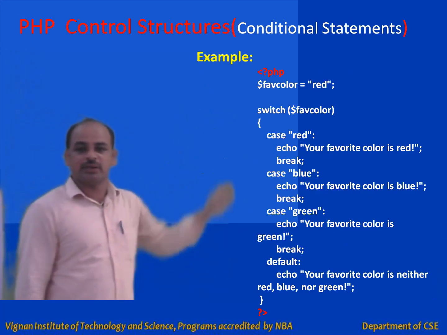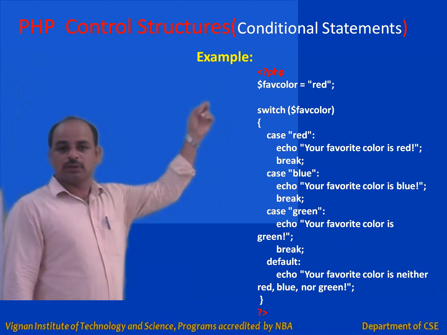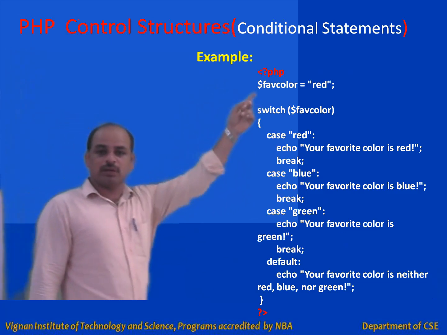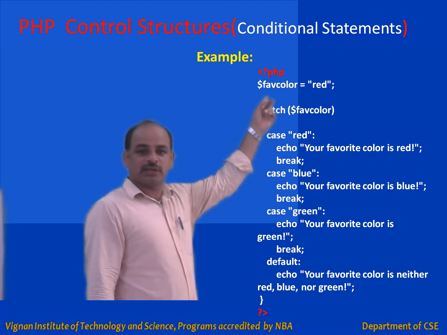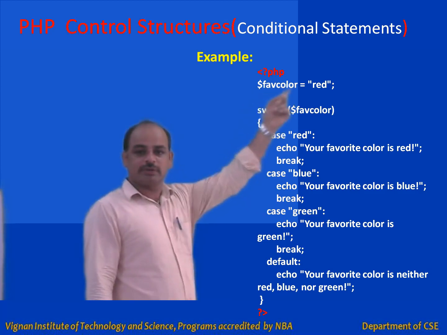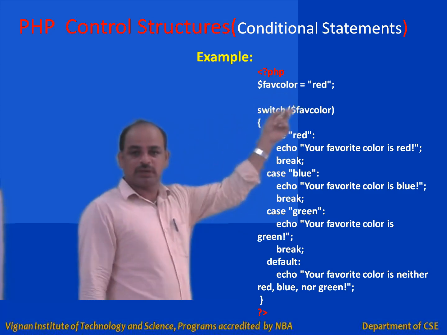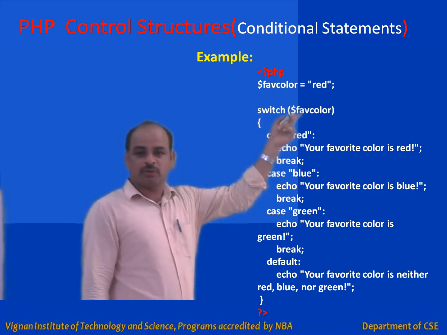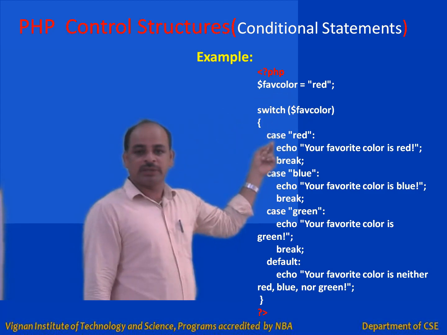You can see in this example, I have taken one variable, dollar favorite color, equal to red. Its value is assigned as red, and I am using the variable as the parameter to the switch, which is compared with the case labels.